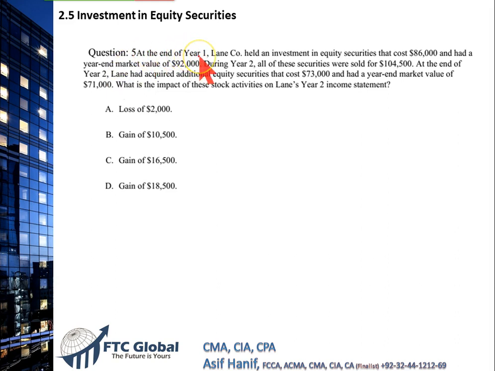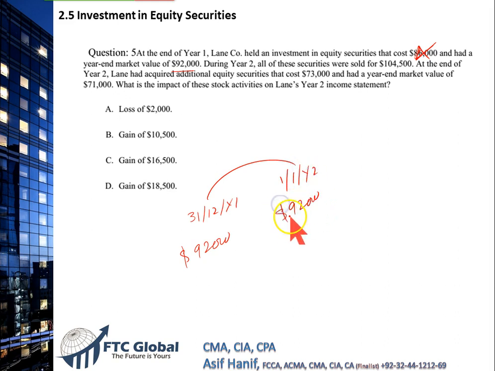At the end of year 1, Lane Company held an investment in equity securities that cost $86,000 and had a year-end market value of 92. Original cost is irrelevant. When we have the market value, we take it as a base. That's the value we will consider: the year-end market value at the end of year 1. 31st December year 1, the value that we should consider is $92,000. Original historical cost is irrelevant. The same value would be carried forward on 1st January year 2 as $92,000.